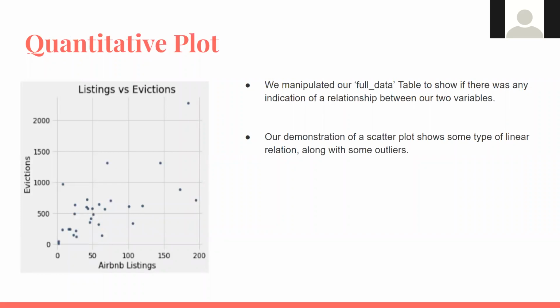We created 2 different plots for exploring the data, and this is from the full data table. This is a scatter plot showing the evictions over Airbnb listings, and each dot is a neighborhood from that data. This is to see if there's any type of linear relationship, and there actually seems to be some relationship between the two, along with some outliers, but we'll expand on that later.